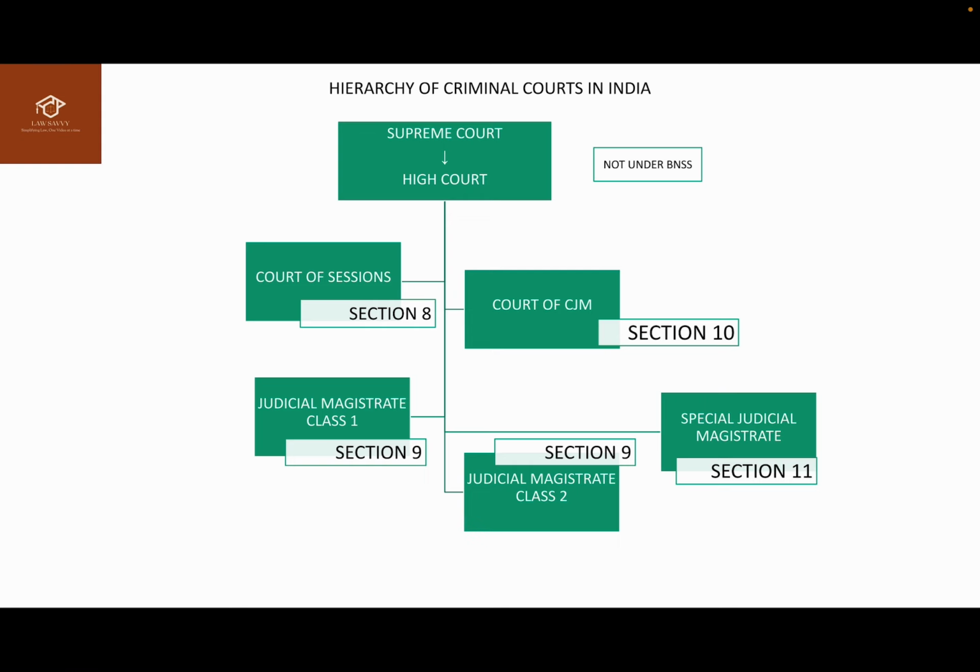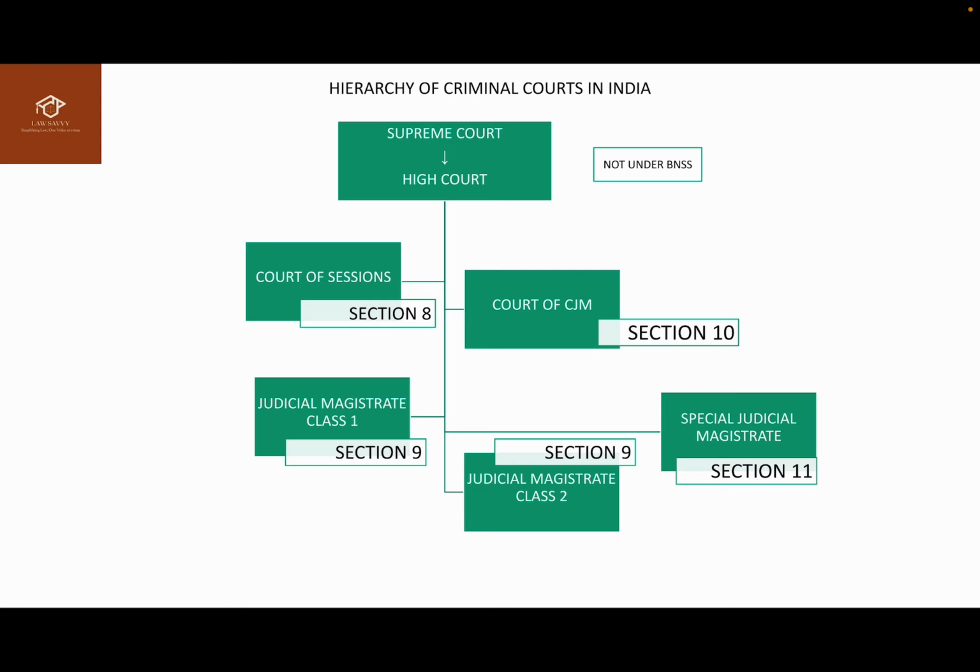Then, when we look at the structure properly, apart from what has been established at the national and state level, we see that at a district level, the highest court is the Court of Sessions, which is followed by the Court of Chief Judicial Magistrate, and then we have Judicial Magistrate Class 1 and Judicial Magistrate Class 2. A judicial magistrate may also be appointed as a special judicial magistrate to try a special case or a special class of cases. Now, what is missing here is metropolitan magistrates.